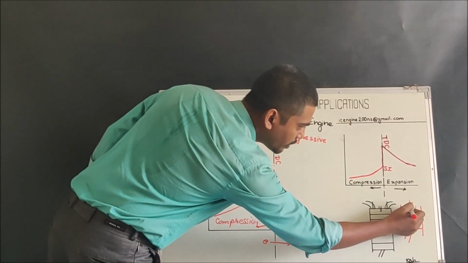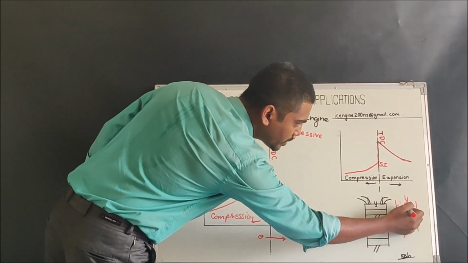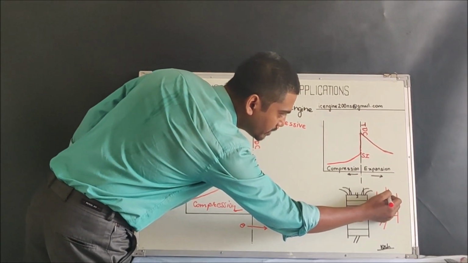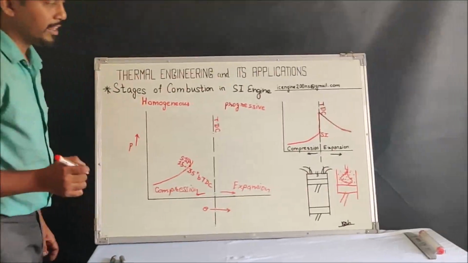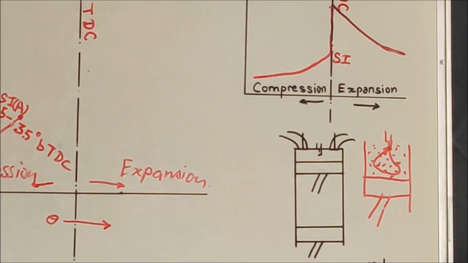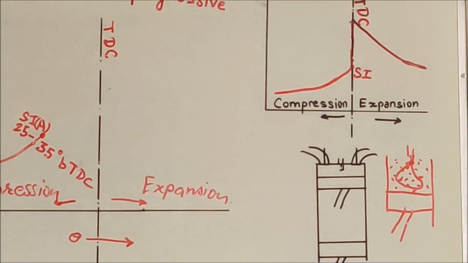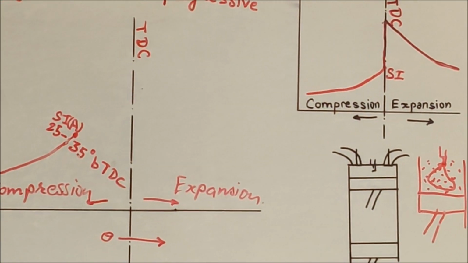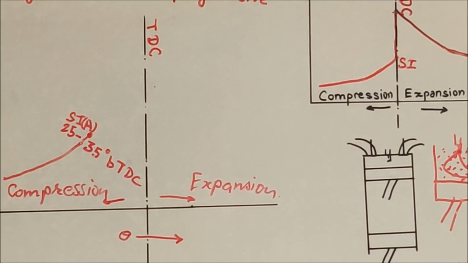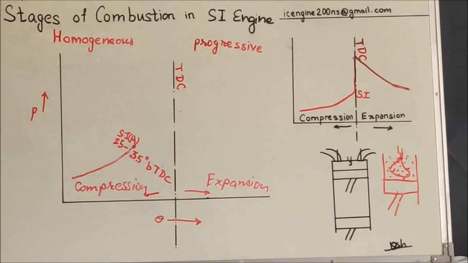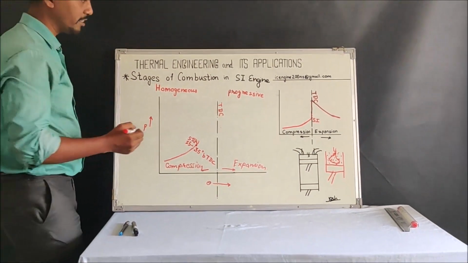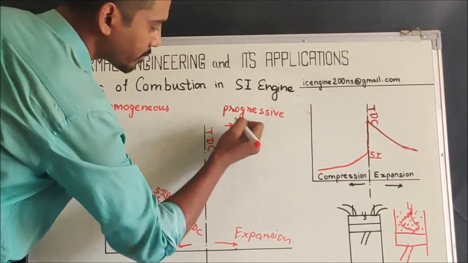So in order for the flame to propagate through this mixture, there must be some starting point of this flame. That starting point is called the flame nucleus. Now that flame nucleus has to be produced, and for that to happen there should be certain chemical reactions taking place. So what are those points that need to be considered?